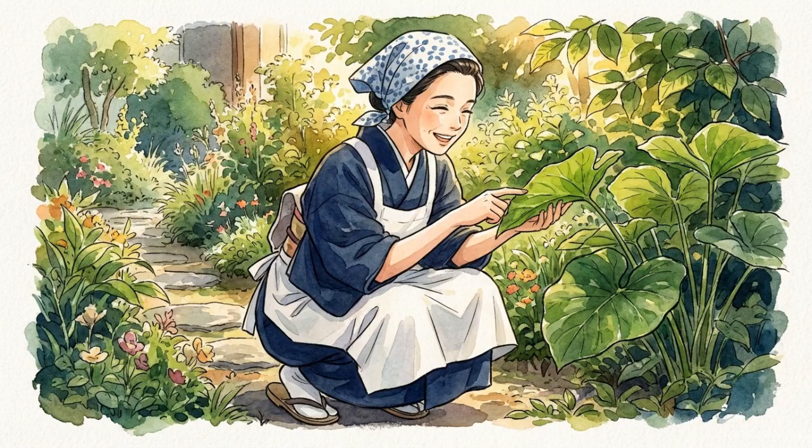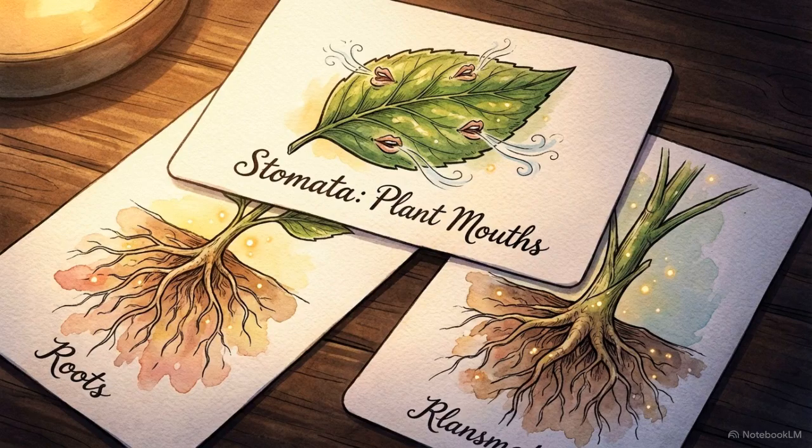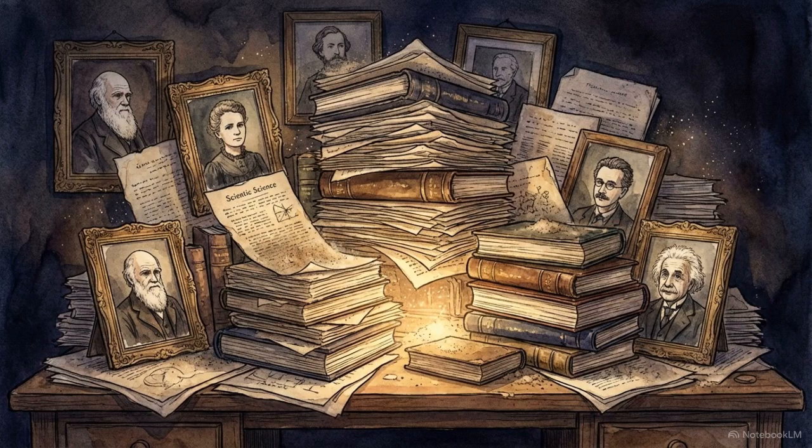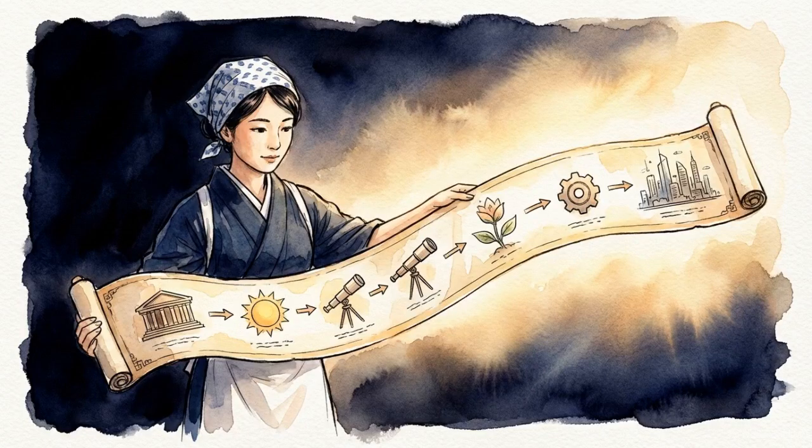She extracts technical vocabulary, like stomata, and uses the AI to generate plain language definitions. These are converted into simple flashcards to remove reading barriers before the class begins. The complex history of how scientists actually discovered the secrets of plant life is transformed as well. The system pulls scattered historical dates into a clean chronological timeline scroll.